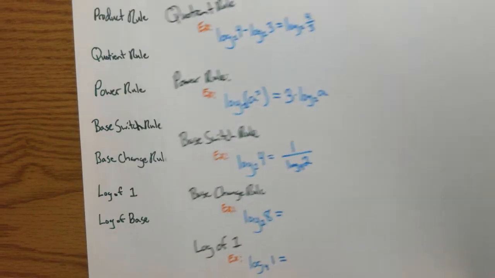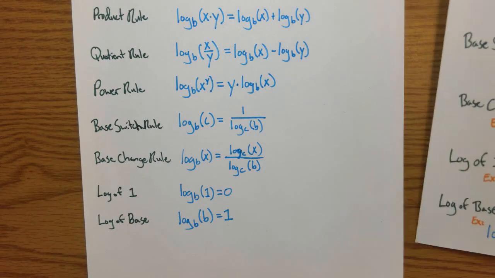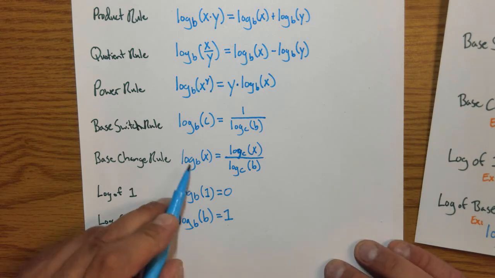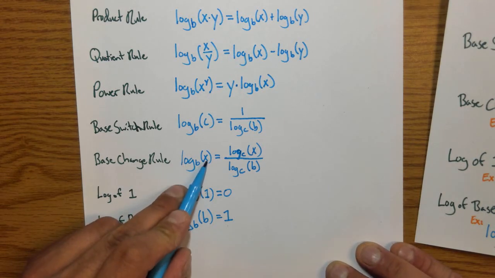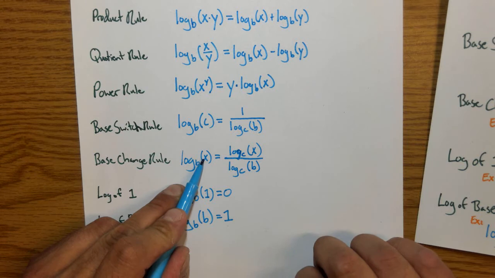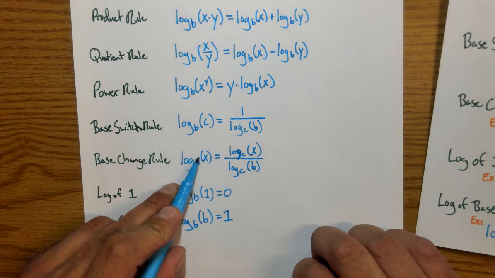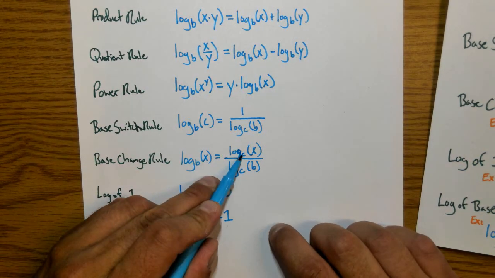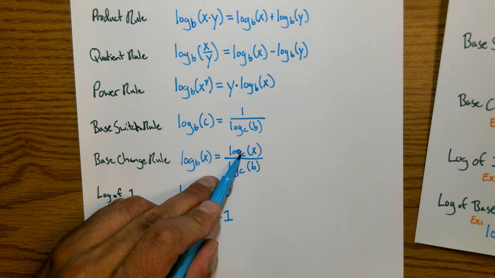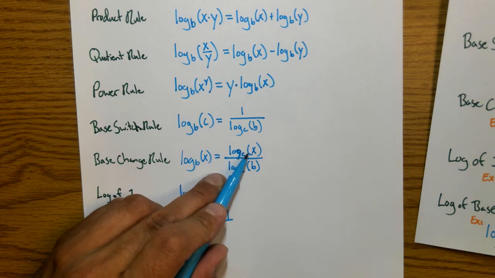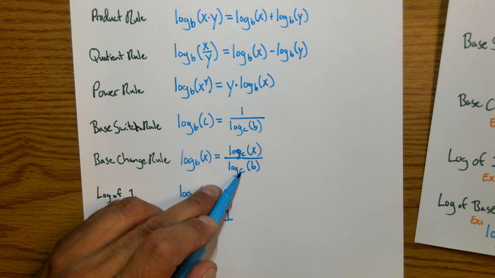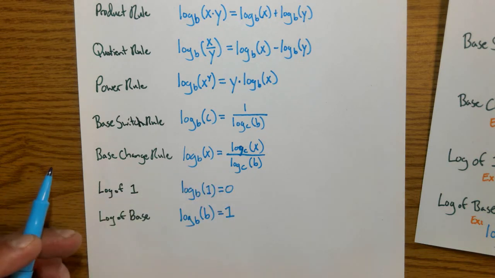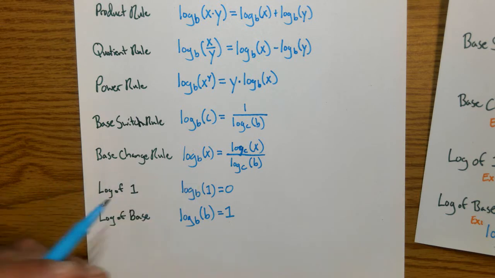Next, we have the base change rule. And that is saying that if we have some log base b of x, well, we can rewrite that, if we're trying to change a base here, as log base c of x divided by log base c of b. So it really turns into a division problem with different bases here.